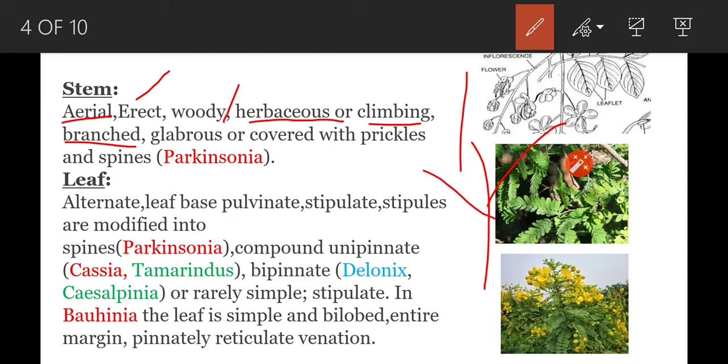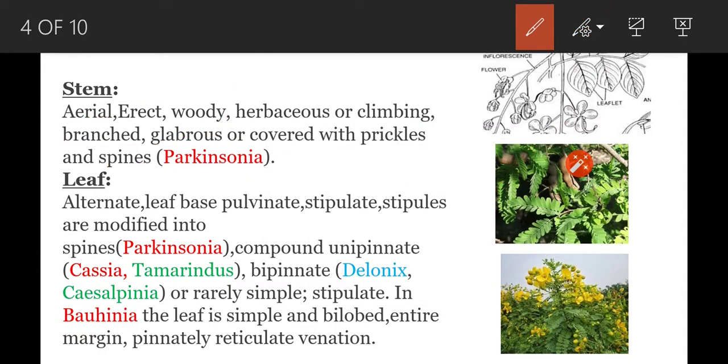Next, glabrous. Glabrous means the stem surface is smooth without any hair. Otherwise, stems are covered with prickles. Small prickles or spines are present. Example, Parkinsonia. In Parkinsonia, on the stem surface, prickles or spines are present.